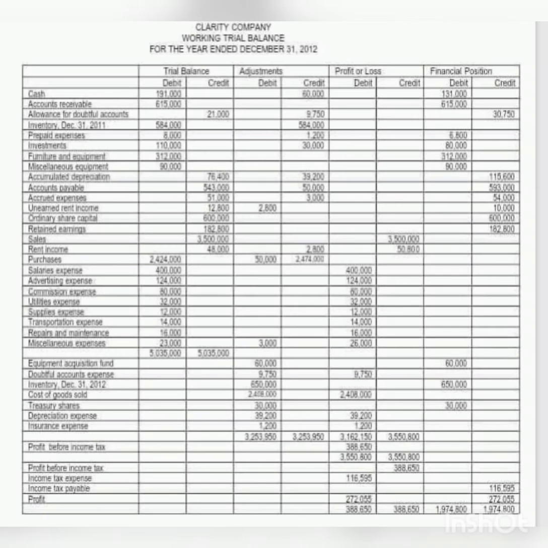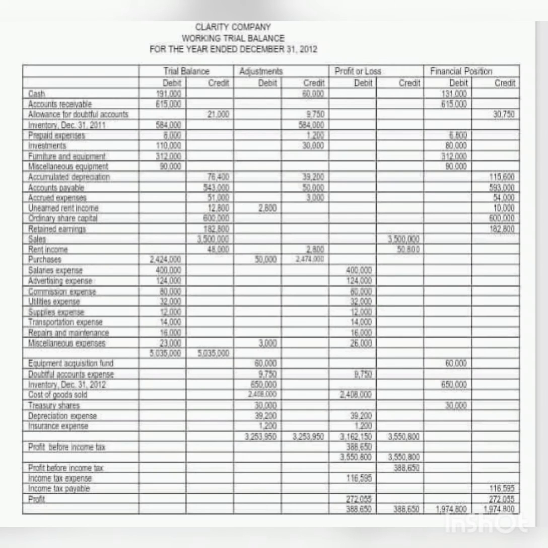After the partial total of the profit or loss, we need to add profit before income tax to the credit side with the same amount. Then 388,650 will be multiplied by 30%, based on the gathered information for adjustments, and this amounts to 116,595. 116,595 is our income tax expense.